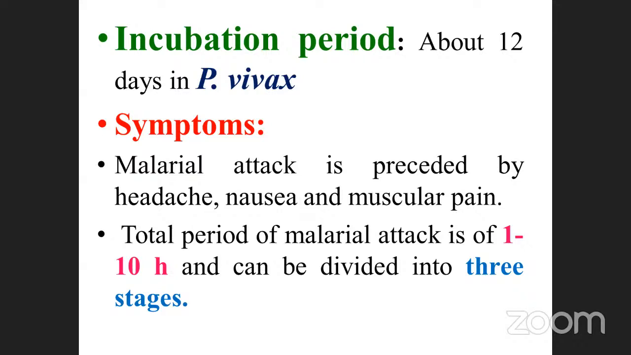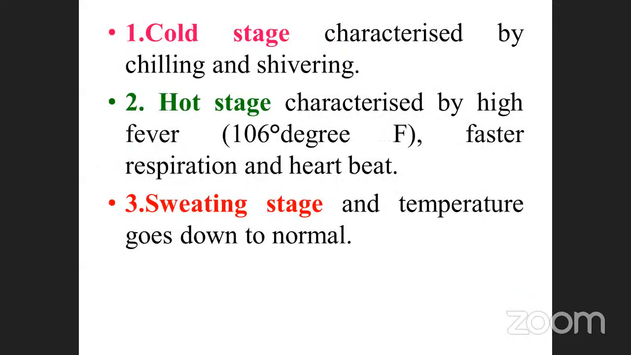Okay, what are the 3 stages? The first stage is called the cold stage, characterized by chilling and shivering. The second stage is the hot stage, characterized by high fever, 106 degrees Fahrenheit, with faster respiration and heartbeat also. The third one is called the sweating stage, and the temperature goes down to normal. These are the 3 stages of the symptoms.